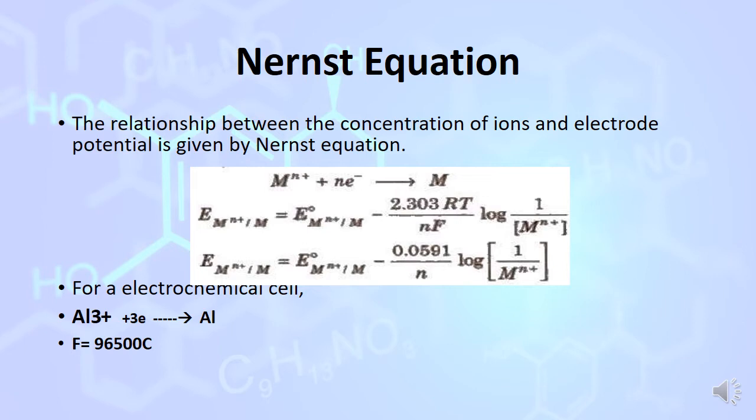If I substitute all values of R, T and F because they remain the same, we can write this Nernst equation: E of M^n+/M is equal to E° of M^n+/M minus 0.0591 divided by n log 1 by M^n+. See this reaction, aluminium 3 positive plus 3 electrons gives aluminium. In this reaction, 3 electrons are involved. So in the Nernst equation, in place of this n, I will substitute the value 3.